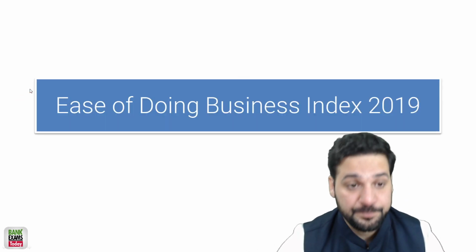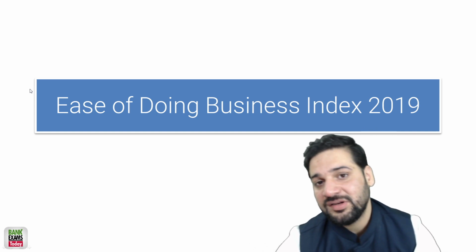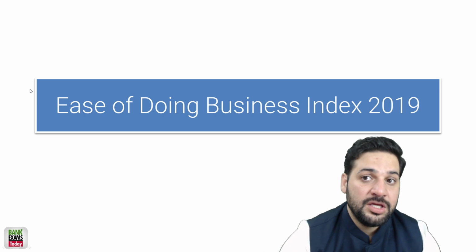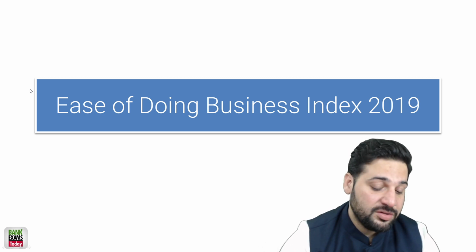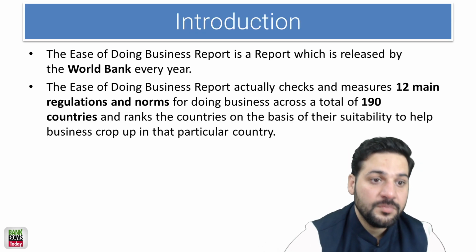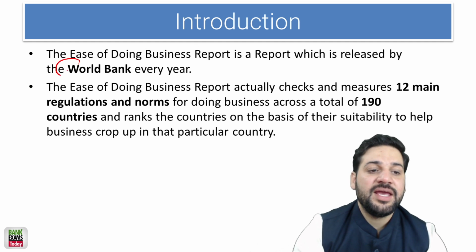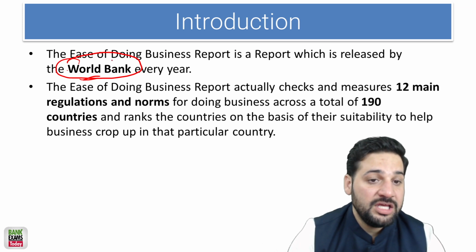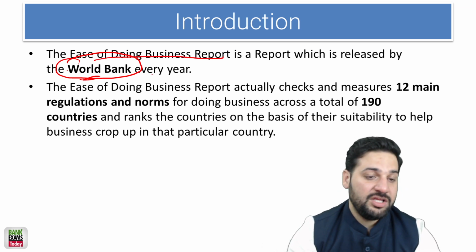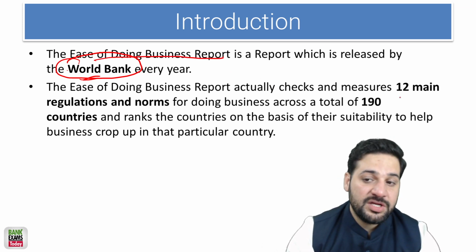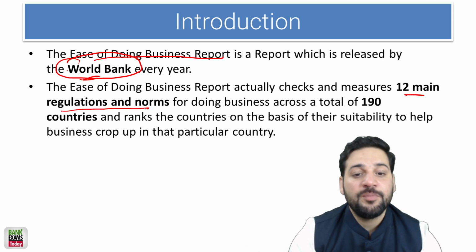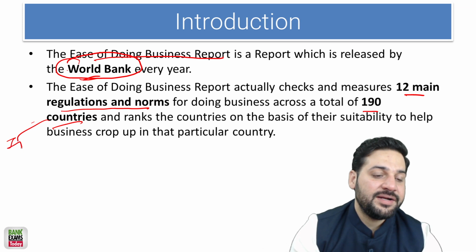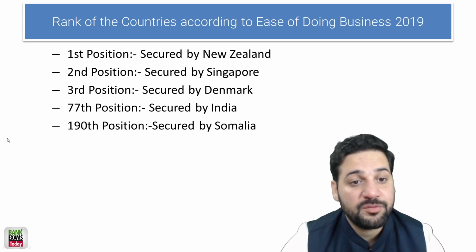Please remember that. So Ease of Doing Business Index, I mean, that's in the news. The politicians use it in their speeches. They refer to it. So the Ease of Doing Business report is released by the World Bank. It measures the 12 main regulations and norms for doing business across 190 countries. So 190 countries, that's really important, I would say.